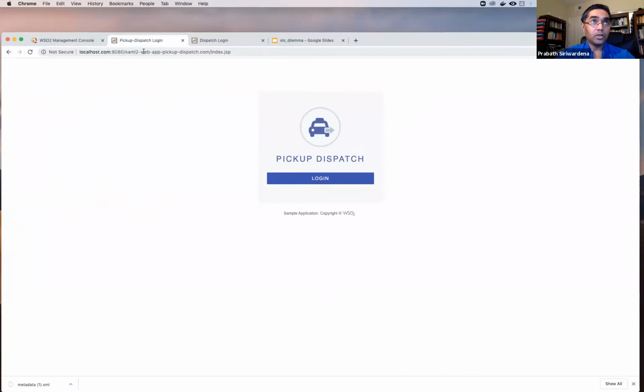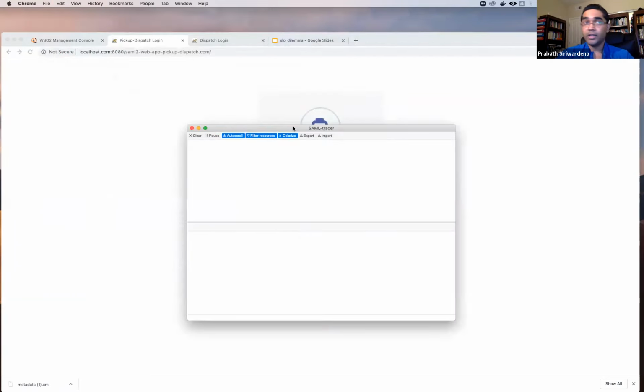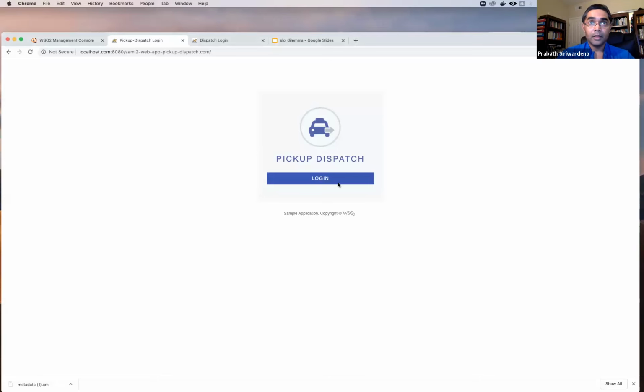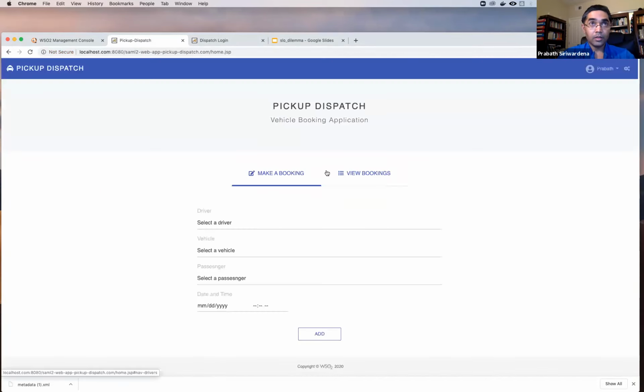Okay. So now if I type this one, yeah. So this is the pickup dispatch app. Now if I click login, I can enable SAML tracer too, so I can trace everything happening. I'll move this to a different terminal and bring it back again. Click login. Now I can log in as Prabhat. Okay, now I'm logged in.